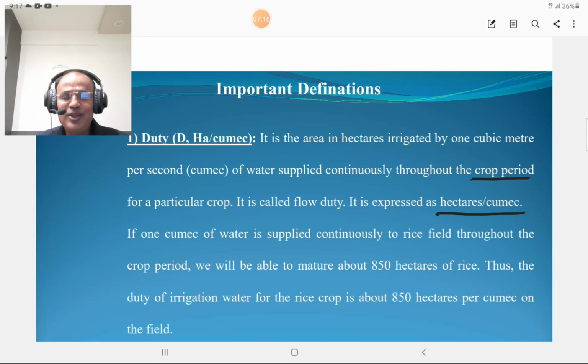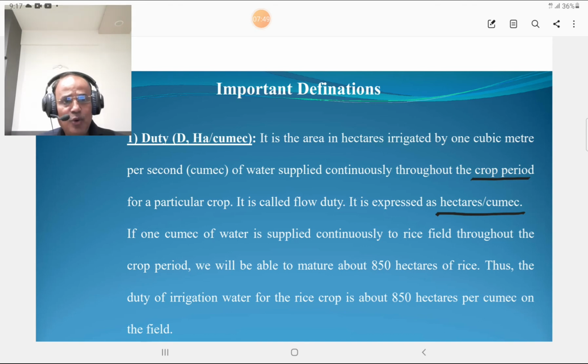We are going to discuss the difference between base period and crop period in a later section of this lecture. It is expressed in hectare per cumex. If 1 cumex of water is supplied continuously to the rice field throughout the crop period, we will be able to mature about 850 hectares of rice.